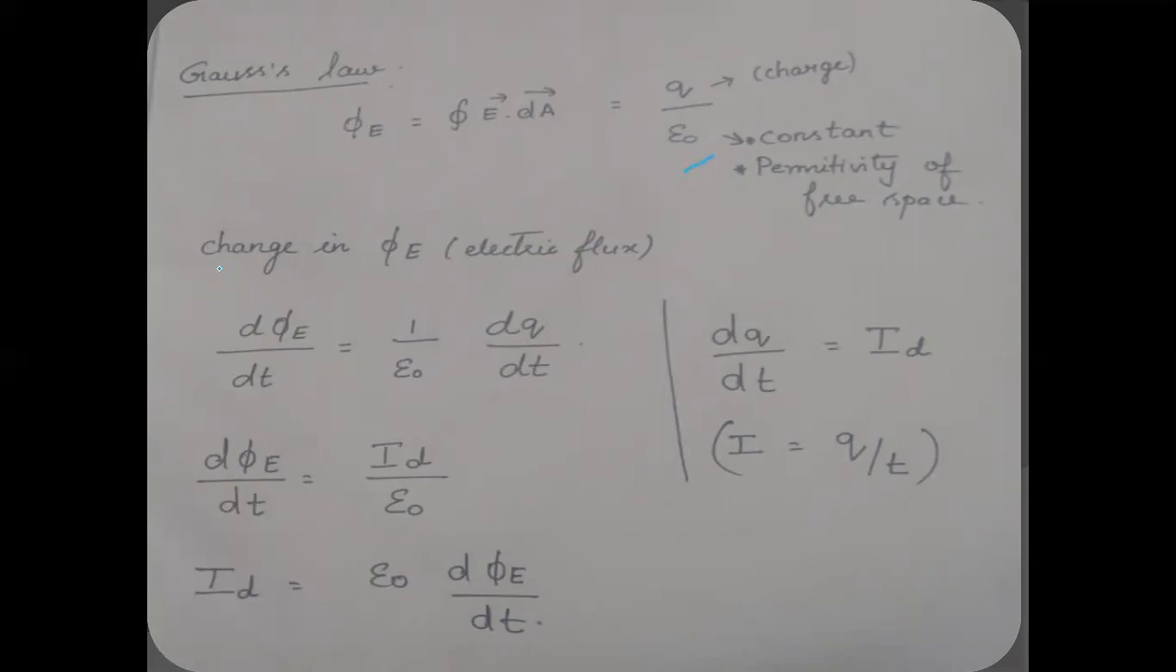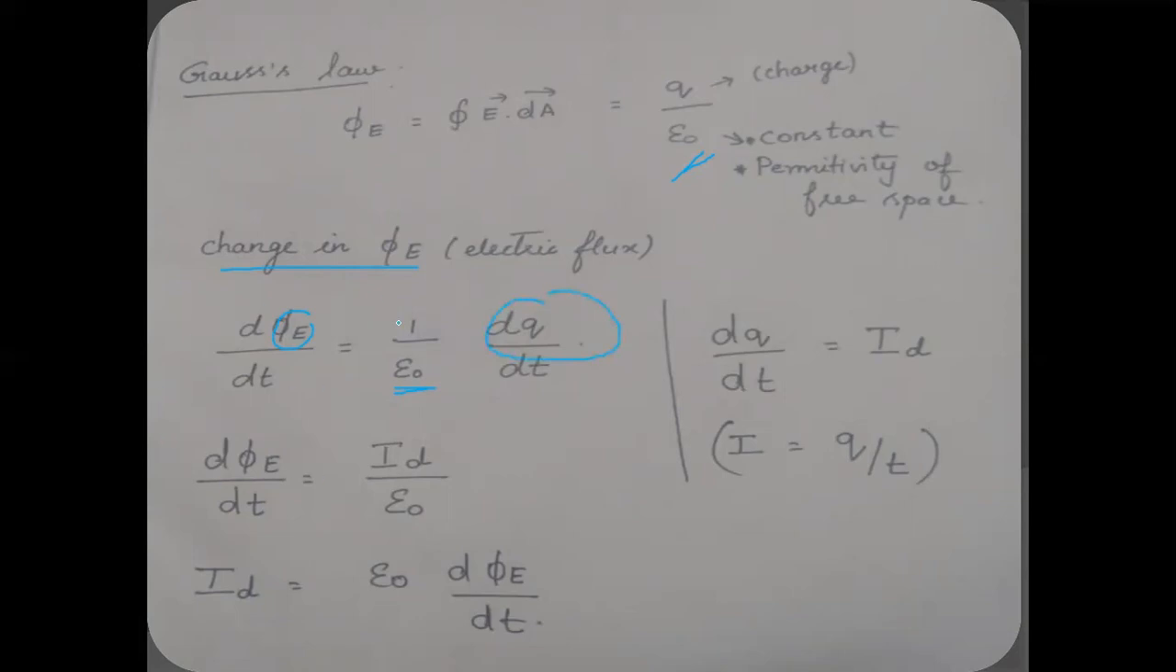So change in electric flux. What is change in electric flux? Whenever we say there is a change, we consider a derivative. So I'm going to put d by dt of phi E. What is phi E? Phi E is equal to Q by epsilon naught. Epsilon naught is a constant, so I'm taking it as 1 by epsilon naught. I'm only differentiating Q. It becomes dQ by dt.